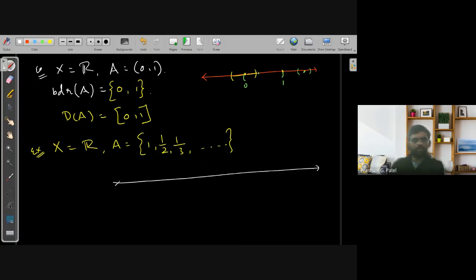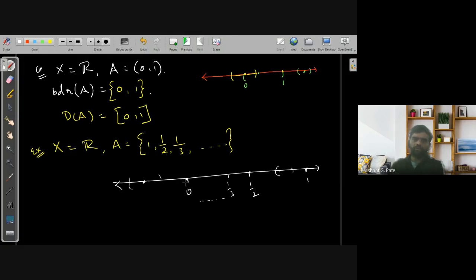As per the argument, if this is 0, and this is 1, this will be 1 by 2, 1 by 3 maybe here, and so on. If I pick any point here and draw a neighborhood, it will not have an intersection with A. If I have a point here, we have the same situation. This one will also not be there.